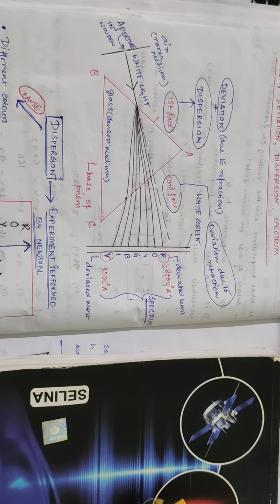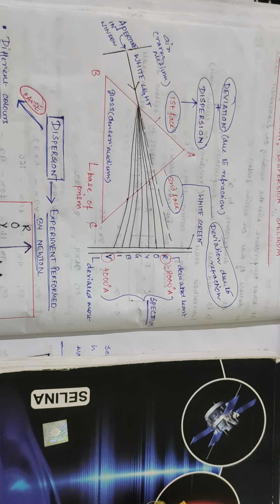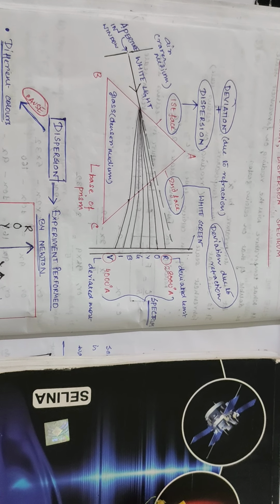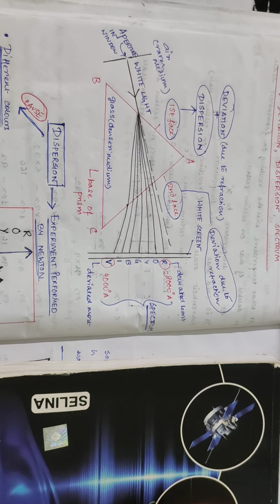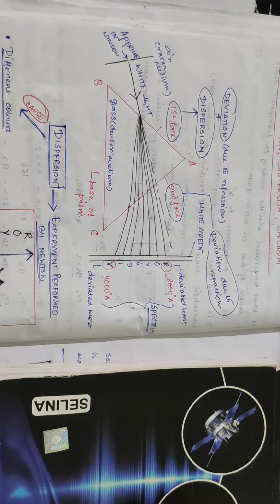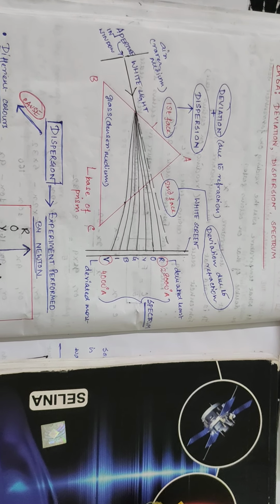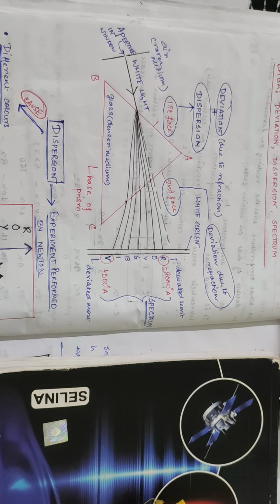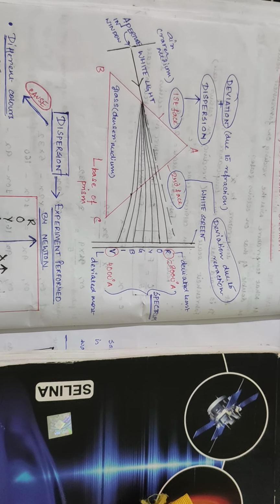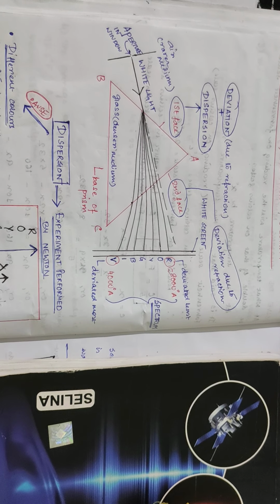Now he performed with white light, right? At that time the concept of white light splitting into different colors was not there. So he thought that maybe it's some problem with the lens, an error due to the lens. He performed the experiment again, but he got the same results. So this led him to think that there must be some components of white light. This led to Newton's experiment of dispersion through a prism.